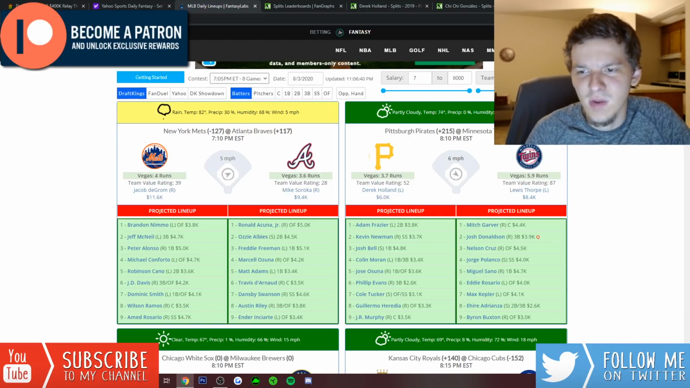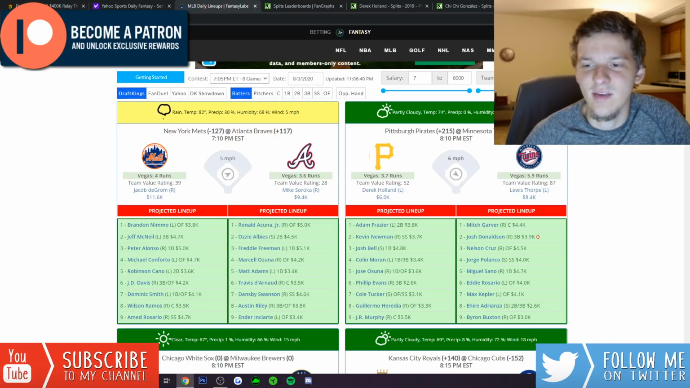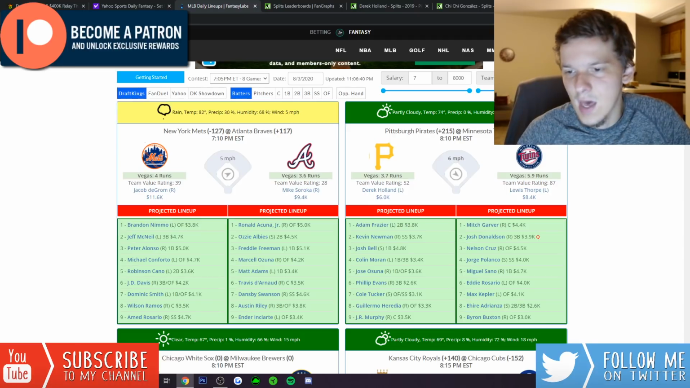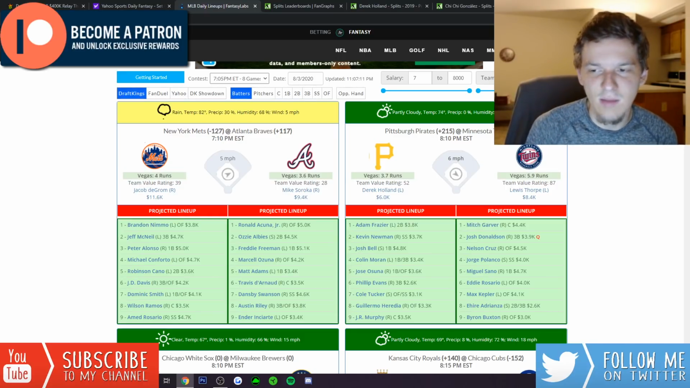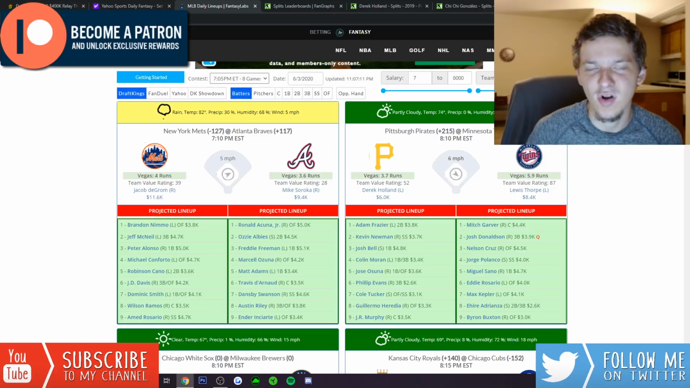Miguel Sano's kind of expensive at $4,700, but this is a guy that also hits left-handed pitching incredibly well and has a ton of power. I still like him. I wouldn't even mind going to guys like Kepler and Rosario. Although Holland is really good against lefties, Kepler and Rosario are still great hitters even against left-handed pitching, and still have power. I think a full Twins stack makes a ton of sense. Even the guys at the bottom of the lineup present you with some value: $2,600 for Adrianza, 3K for Byron Buxton. There's a lot of value in this Twins lineup, a lot of guys that are underpriced.